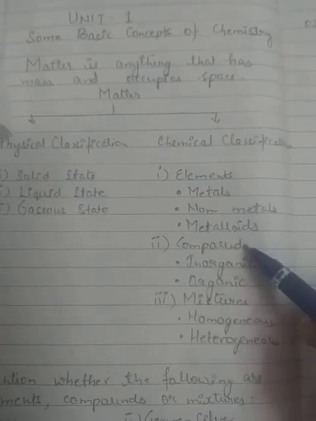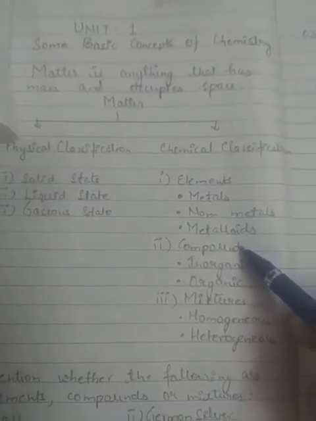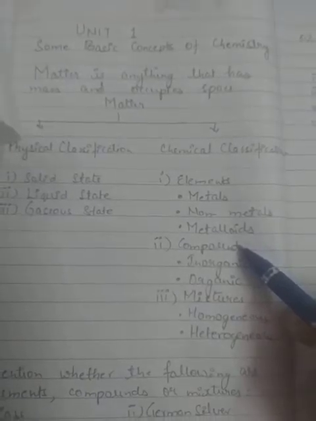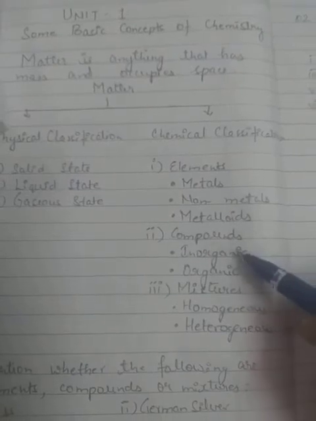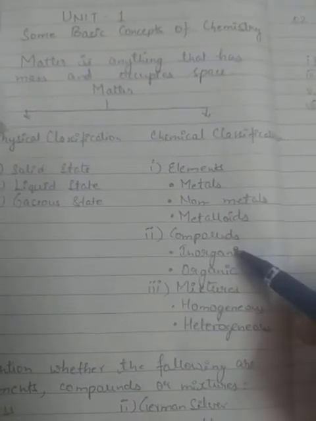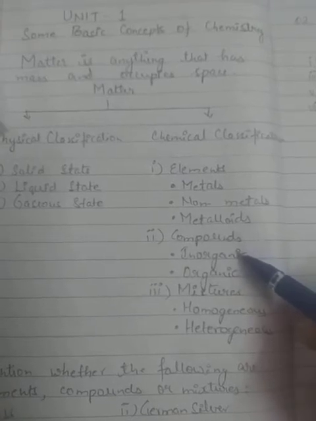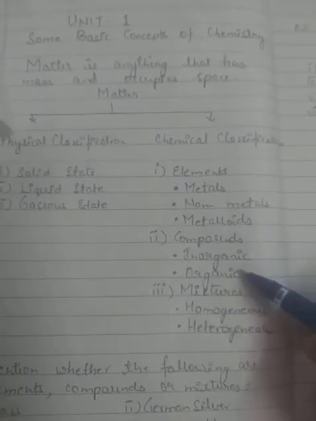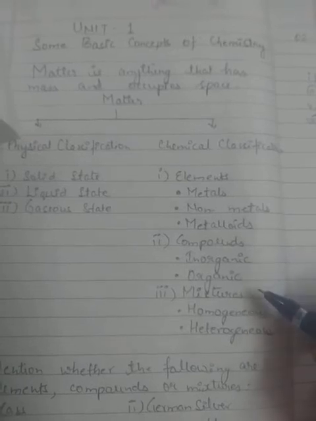Now compounds. Compounds are pure substances which are made up of two or more elements combined together in a definite proportion by mass. Compounds are divided into two parts: inorganic and organic compounds. Inorganic compounds are those which do not contain carbon, like water and NaCl. Organic compounds are those compounds which contain carbon, like methane, ethanol, and so on.